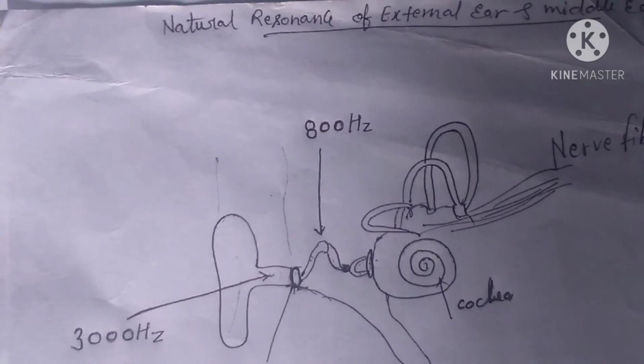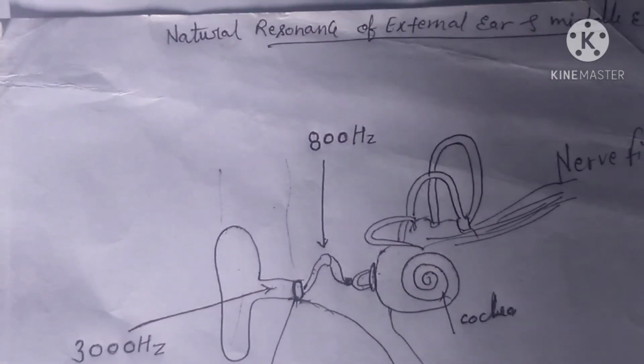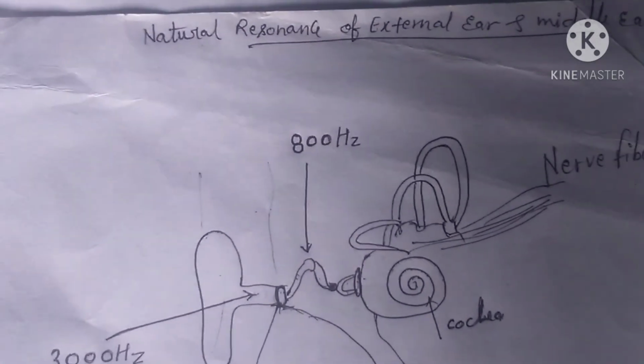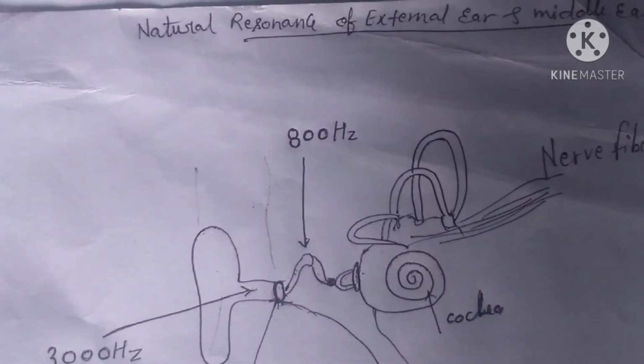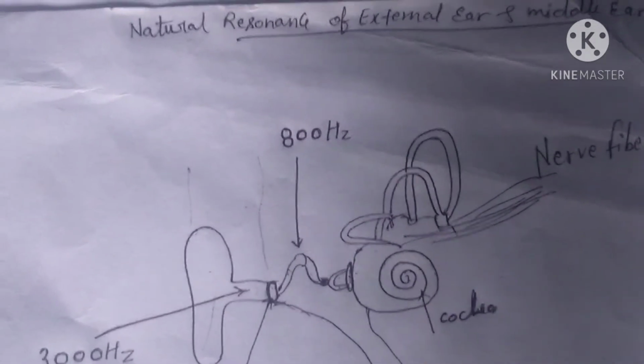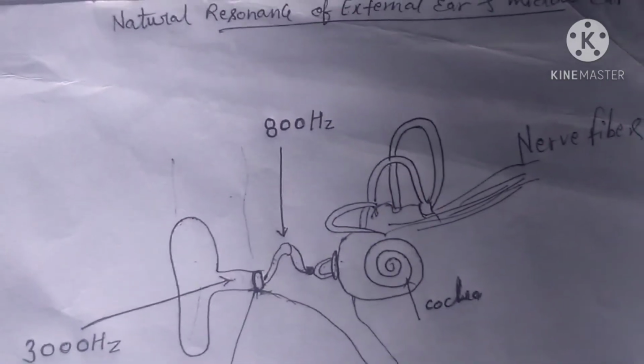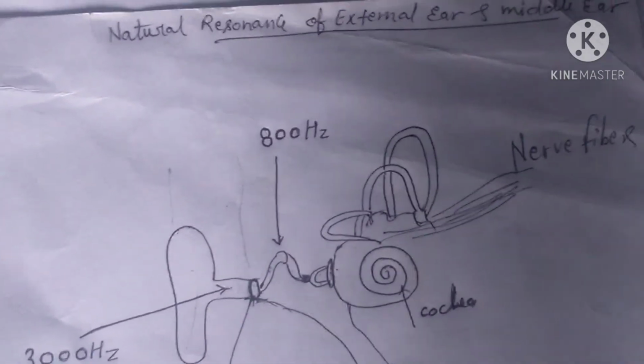Inherent anatomic and physiologic properties of the external and middle ear allow certain frequencies of sound to pass more easily to the inner ear due to their natural resonance.